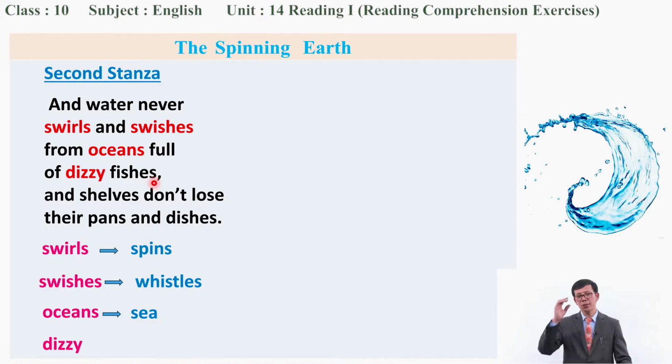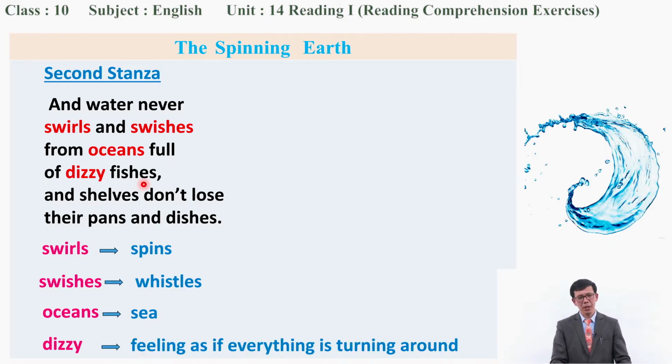All right, please now guess the word meaning, all right? Dizzy, dizzy fishes. What do you see here, or what do you understand? Dizzy. All right, you might have guessed that it means a feeling as if everything is turning round and round, okay? Yes, sometimes when you are rounding and rounding on the ground, you might have felt dizziness, okay? That is what you call dizzy, a feeling as if everything is turning right around. Yes, this is what you might have guessed in the second stanza.